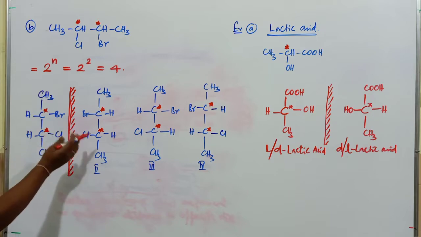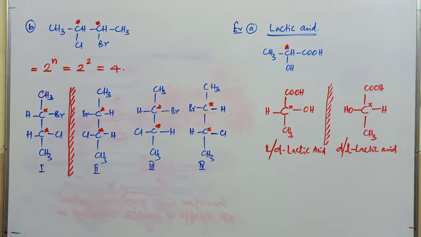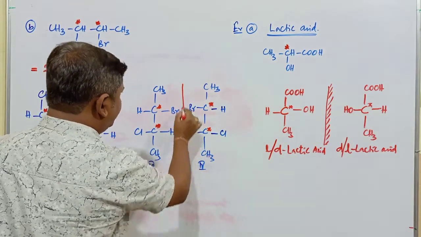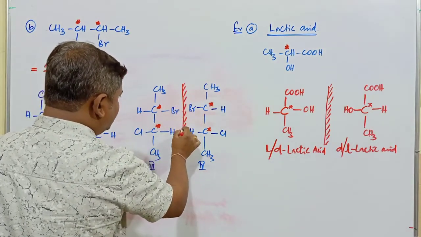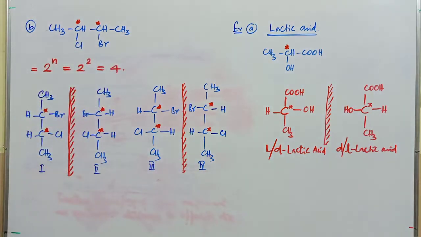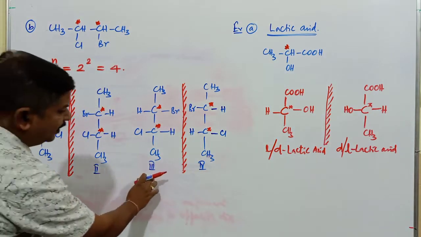Similarly, if you observe the third and fourth, they are also found to be mirror images. So these 2 sets of compounds are called non-superimposable mirror images.